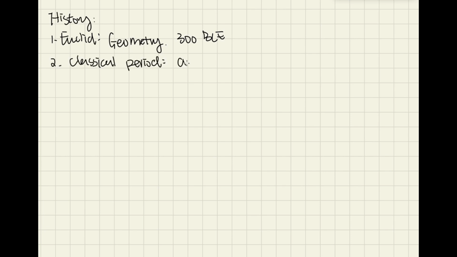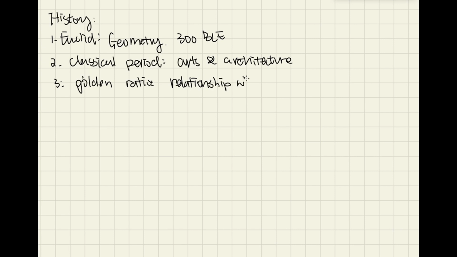The mathematical history of the golden ratio dates back to ancient Greece, where Euclid introduced it in the context of geometry around 300 BCE. The ratio became prominent in arts and architecture during the classical period. In the Middle Ages, Fibonacci's sequence revealed a connection between the golden ratio and natural growth patterns, which we'll discuss in detail later. Then during the Renaissance, mathematician Luca Pacioli collaborated with Leonardo da Vinci to explore the mathematical and artistic aspects of the ratio.